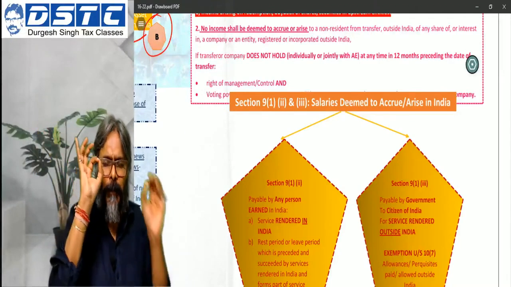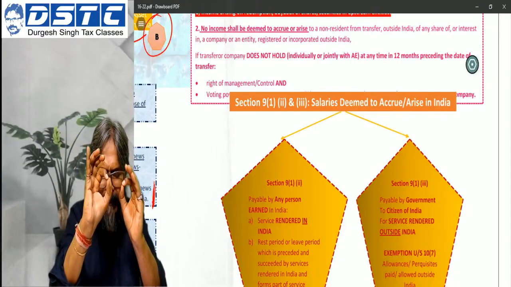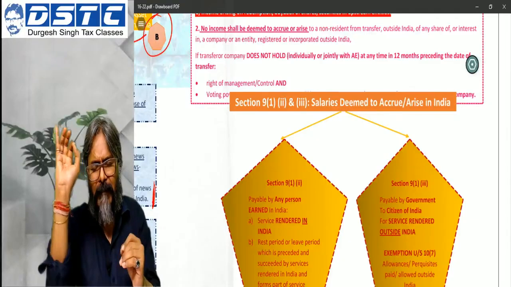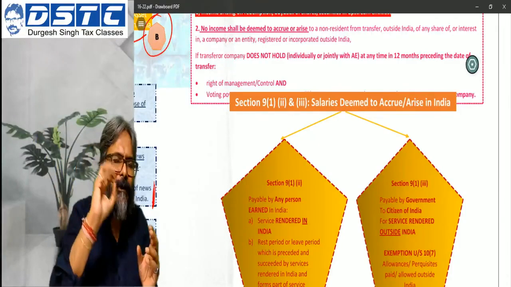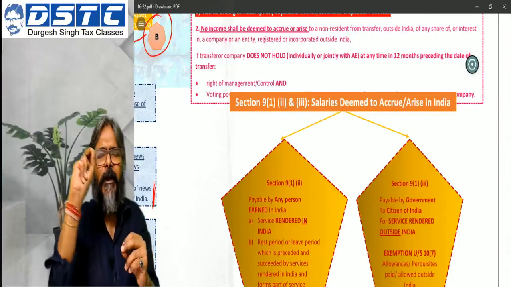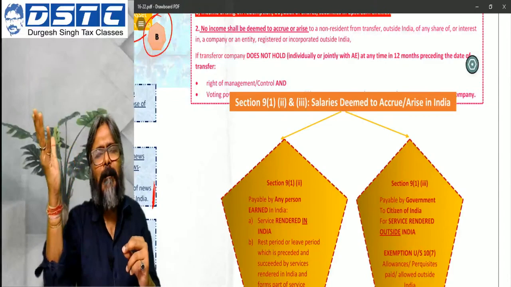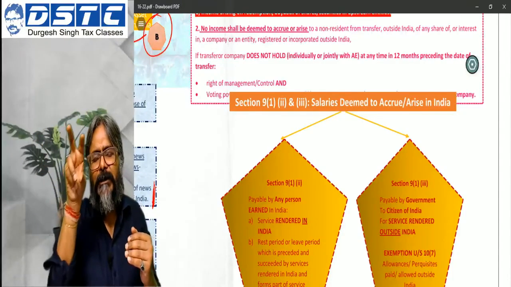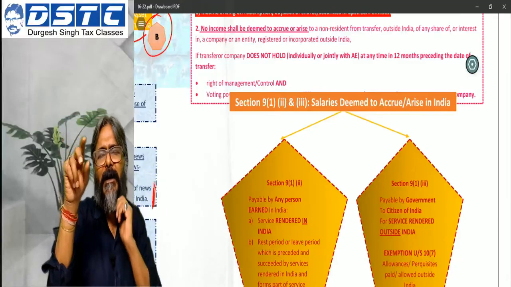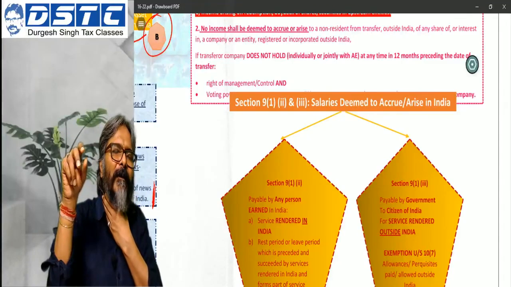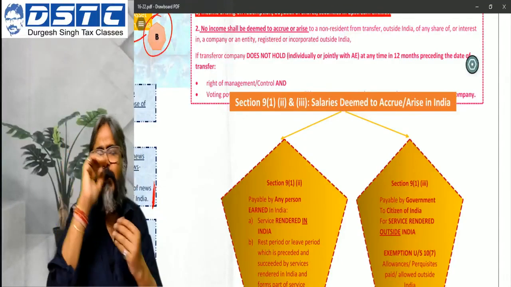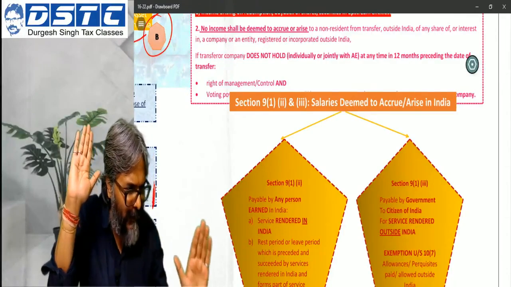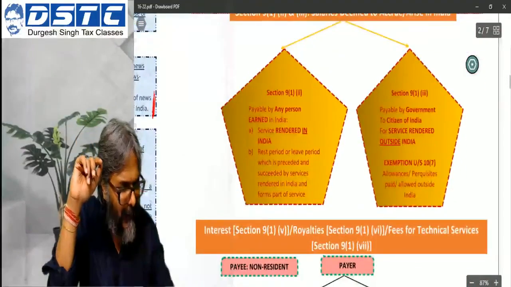The provision clearly states that this provision of 9(1)(i) will not be applicable to that shareholder of the foreign company, the Singapore company or the Mauritius company in the two examples that we did. So if in those foreign companies there is a minority shareholder not holding more than 5% of the voting power, then this provision is not applicable to them. This is the last point, students. Keep it in mind, because this is also a very critical question.